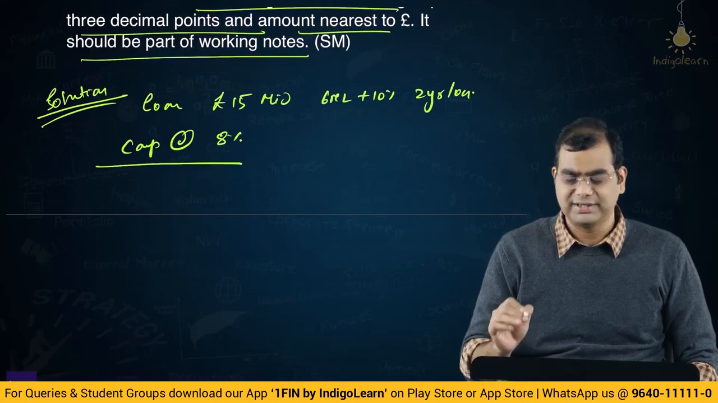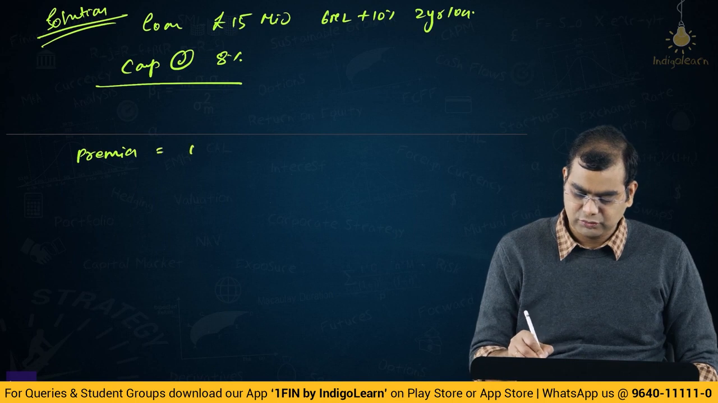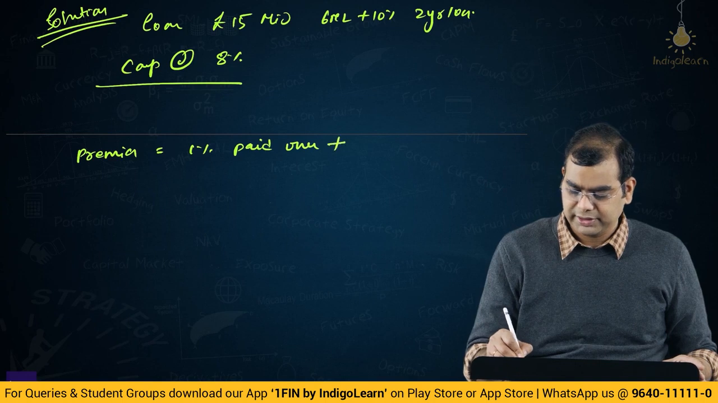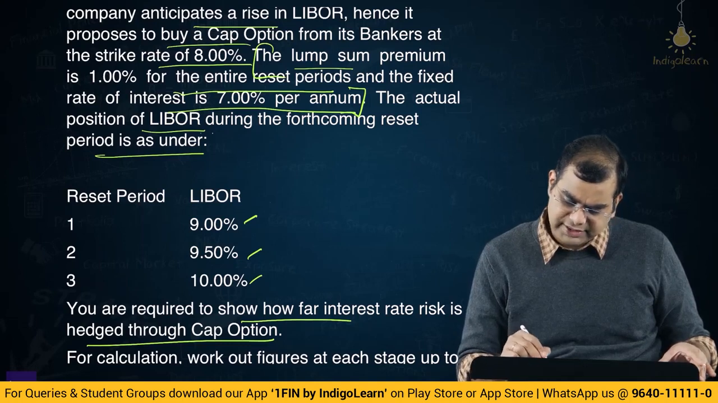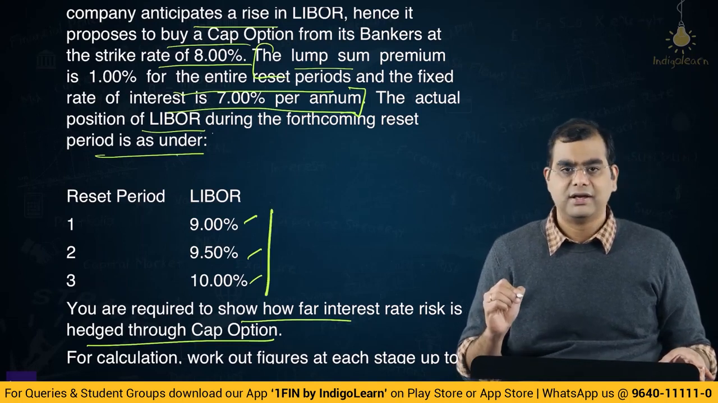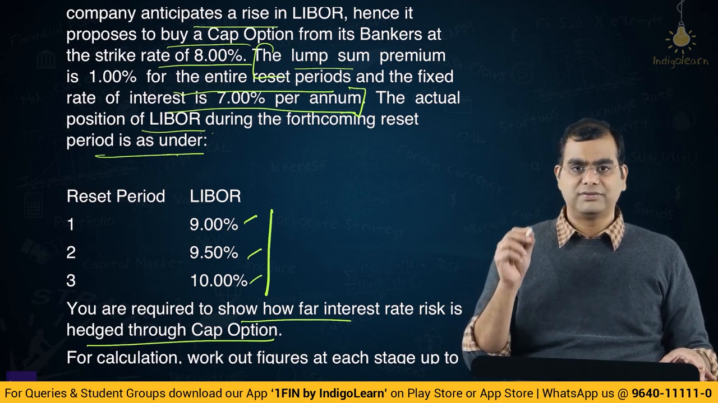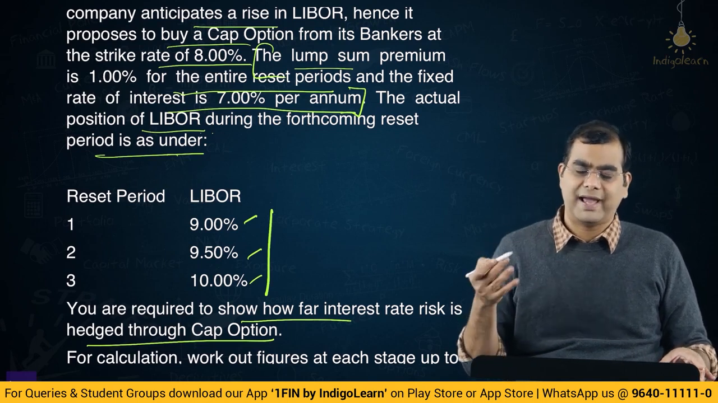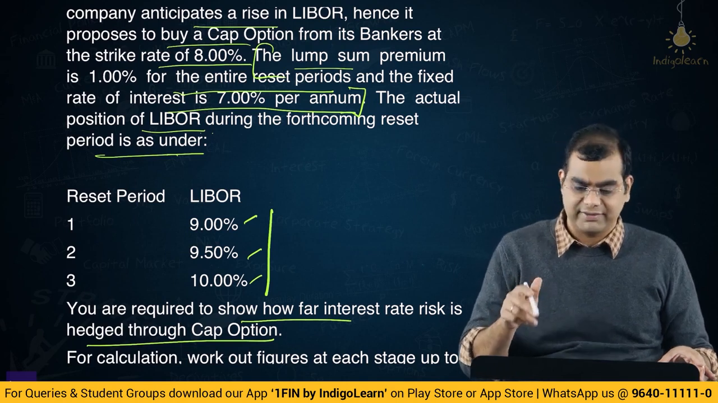So, first these are all very simple things. Let us now come to premium. Premium is equal to 1% paid over the period, right, and they have specifically said the actual position of the LIBOR during the forthcoming reset period. So, there are 3 reset periods, okay. For the first reset period, as we discussed, the first interest is already predetermined. So, there is no concept of cap or anything like that, right. Whereas, for the next 3 periods, this is available.